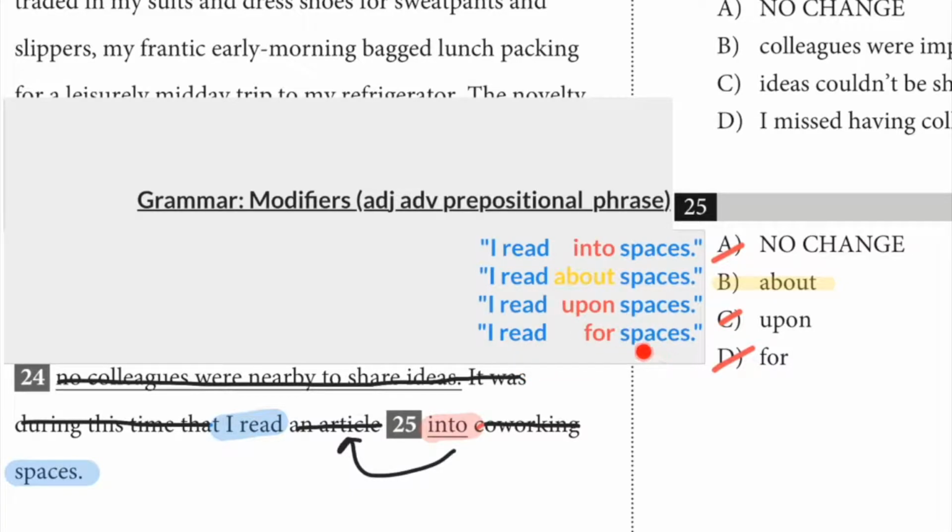I read for spaces. Like, are you getting paid for these spaces? I read for money. I read for pleasure. No, that's not really what we're talking about. We're reading about the spaces. And so that's why answer choice B is the correct one.